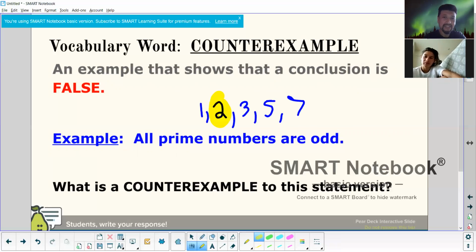Because of this, this is a counterexample. It shows that something is false, so it's not always true. Even if it's just one case, you can't say it anymore. You've got to look at it and say, you know what, this is different. This is new. So this is a good example of a counterexample, just showing that it's false. It just needs to fail one time, and that's why it's false. All right, now let's do the next one.